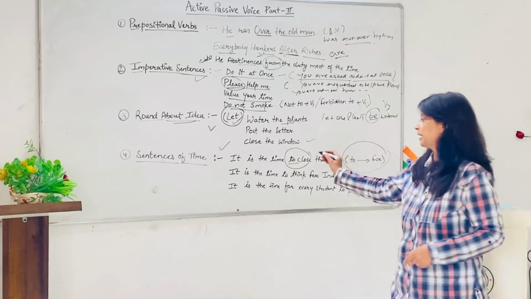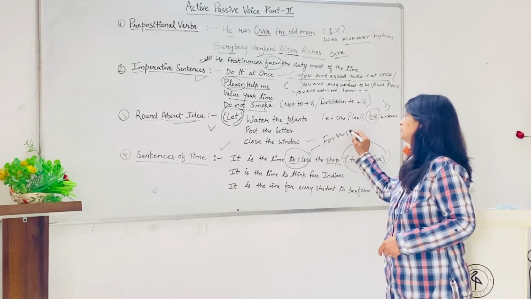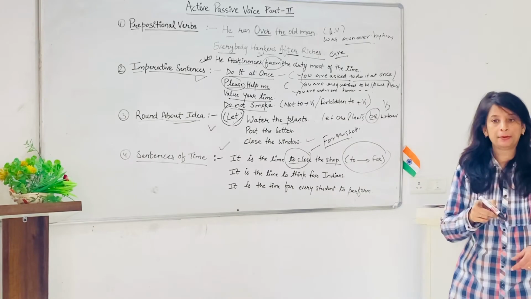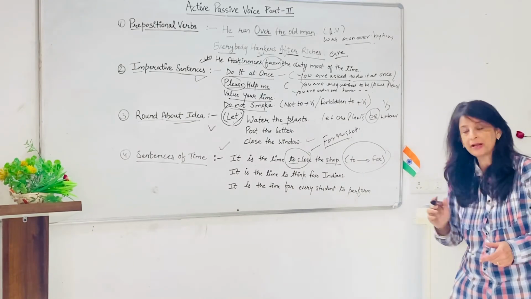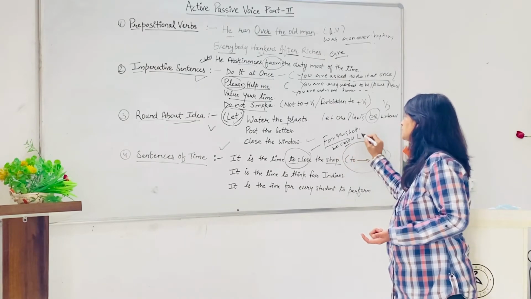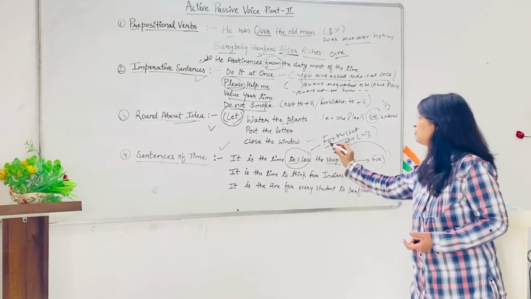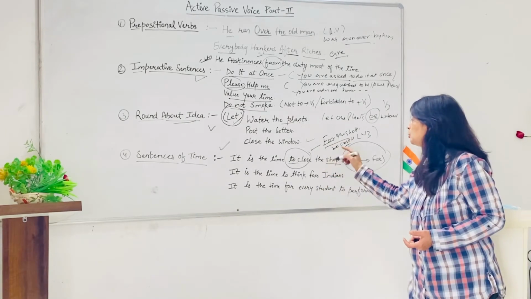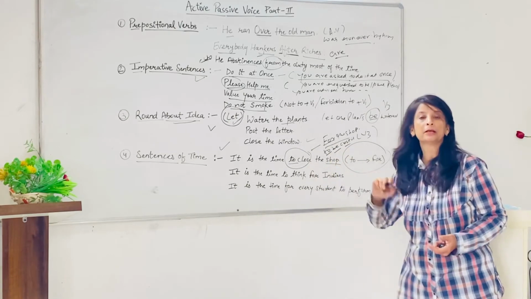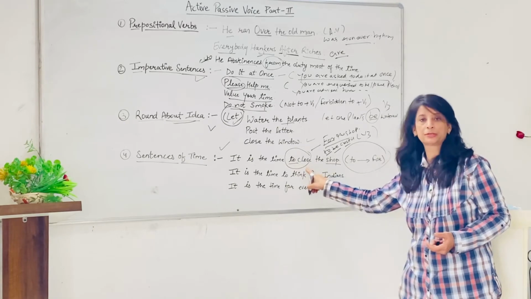So हम क्या लिखेंगे, it is the time for the shop. And now अगर हमने पैसिव करना है तो definitely be closed, है ना? be के साथ हम third form लगाएंगे. So it is the time for the shop to be closed, so to will be with here, right?